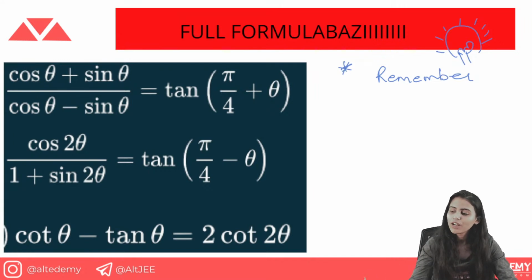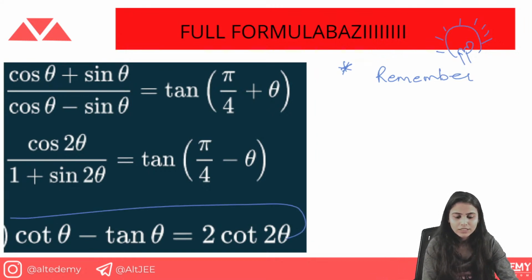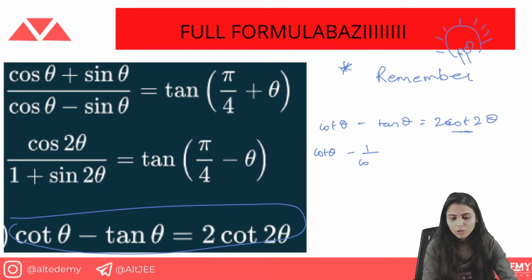Okay, I am ready. I hope everyone is enjoying the session. We have cot theta minus tan theta is equal to 2 cot 2 theta. So this formula is so easy and so basic. So whenever you see cot theta minus tan theta equals 2 cot 2 theta, can you not prove it? Obviously you can prove it. How can you prove it? See, it's in LHS. So how you do it? Cot theta minus 1 upon cot theta.